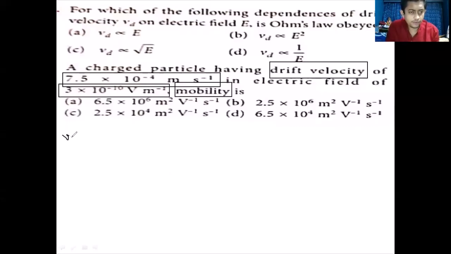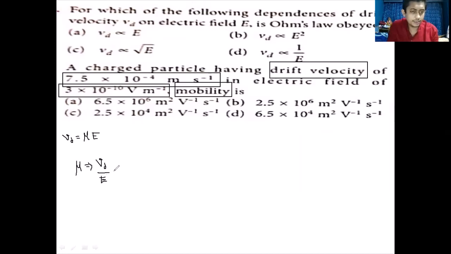We know that the drift speed is equal to mobility into electric field, and we were asked for mobility. So mobility mu will be drift speed by E, because drift speed is directly proportional to electric field, so drift speed is a constant into electric field, and that constant is mobility.